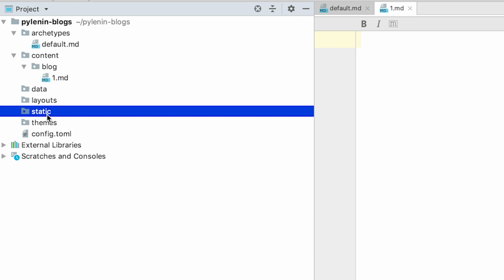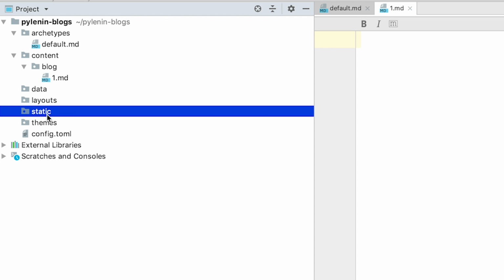Next is a very important folder, called the static folder. This is where all the static files like CSS, JavaScript, and images go. This is a folder we are going to use especially for images. For example, if you want to put some images in our application, this is the folder where we are going to put everything. Next is the themes folder.